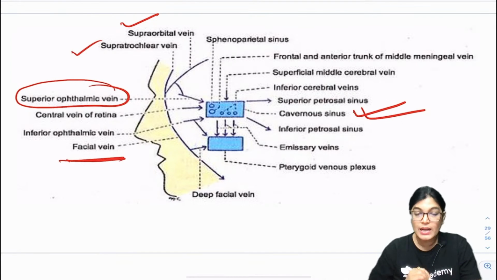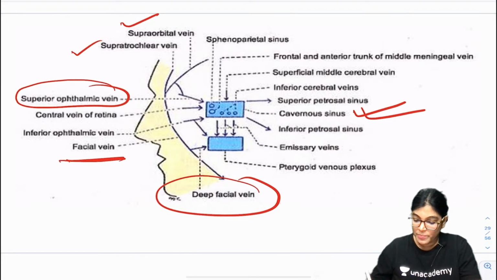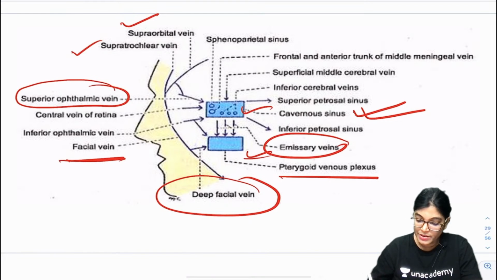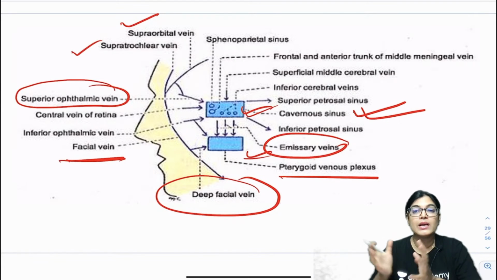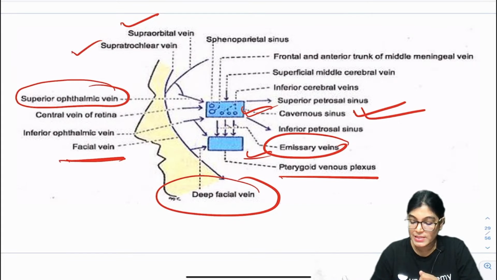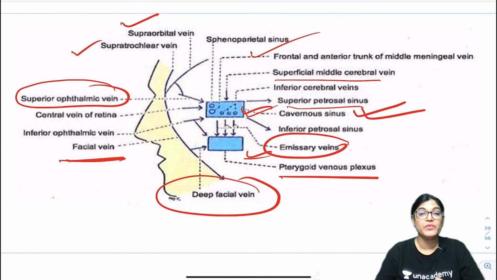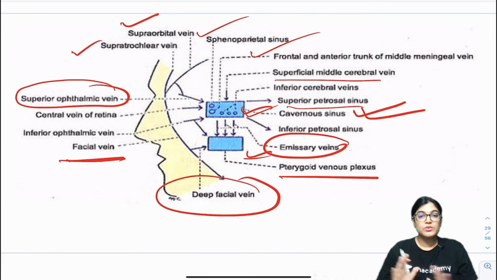The other route is via the facial vein, deep facial vein, forming communication with the pterygoid venous plexus, then forming communication with the emissary vein and reaching the cavernous sinus. So these are all routes of infection reaching. You can say infection can reach via the superficial middle cerebral vein, superior petrosal sinus, frontal anterior trunk of middle meningeal vein and sphenoparietal sinus. So this is all. I think the MCQ is clear to you.